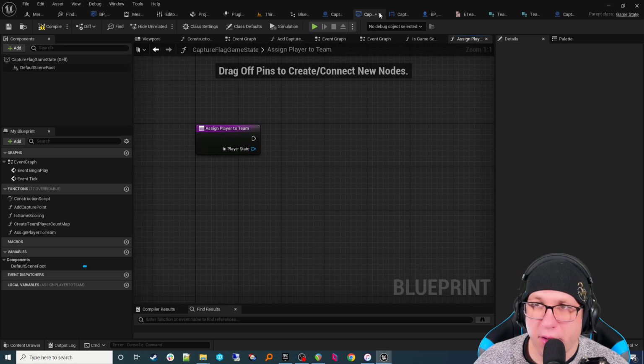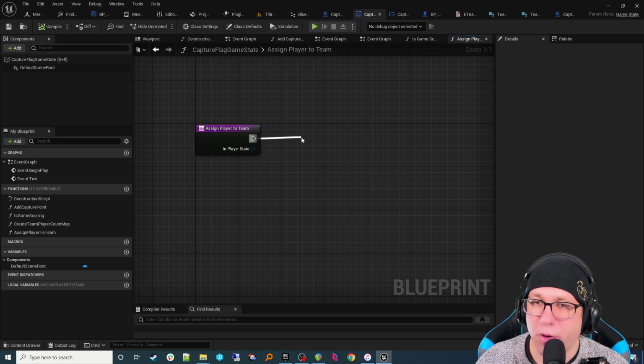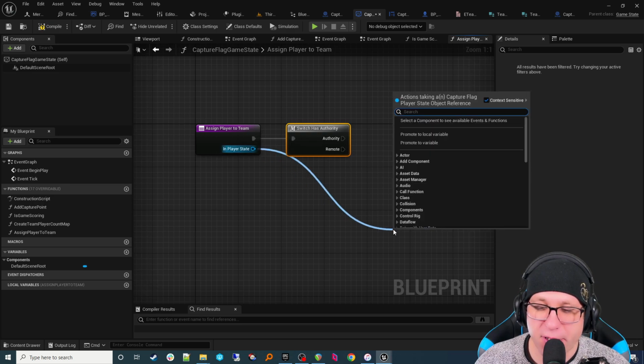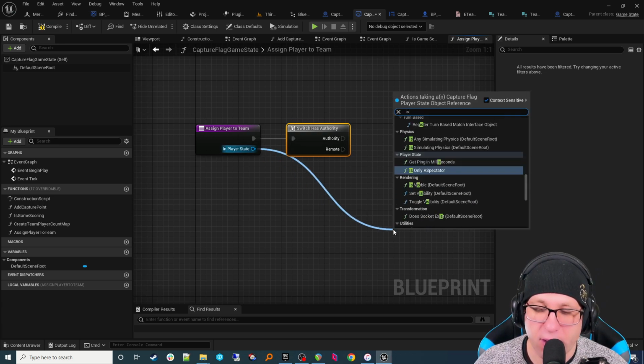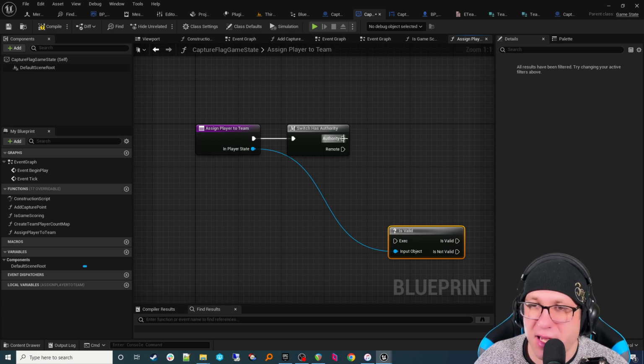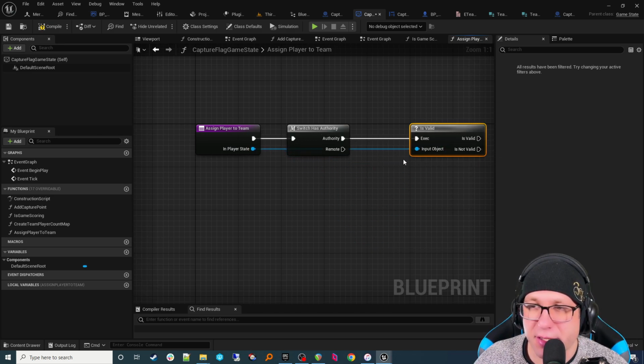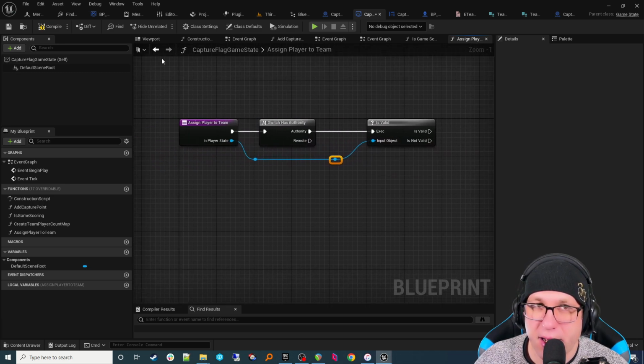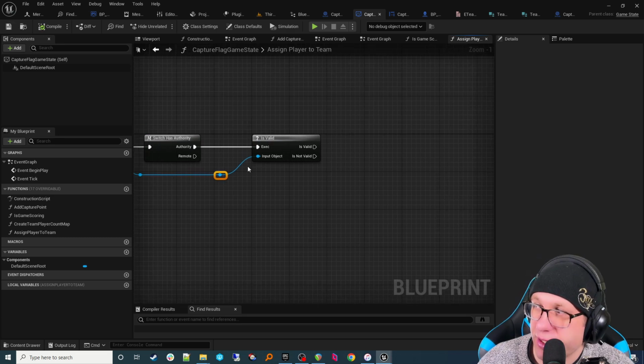Okay, so we are here in our game state, and we're going to give this player a team. Now, we wouldn't want the player state himself to be giving himself his own team, so that's why we come to the game state to do that. It makes sense to run the logic here. Let's make sure we actually gave it something valid. Now, this is definitely a place you would want to have an isValid check just because player states come and go. The only thing more common would be maybe the character. Let's say a player logs out. You definitely want to check it there.